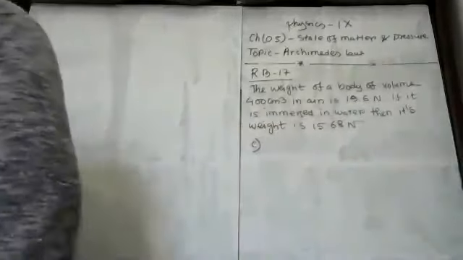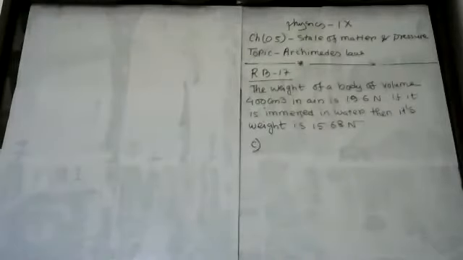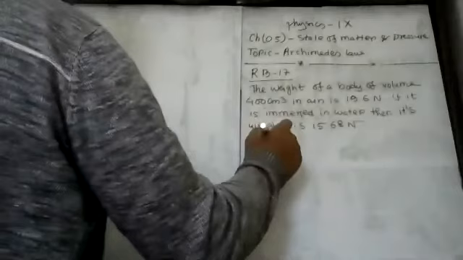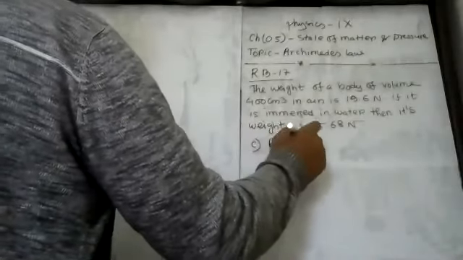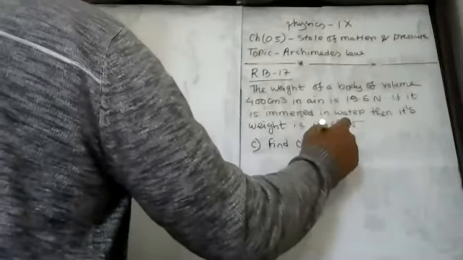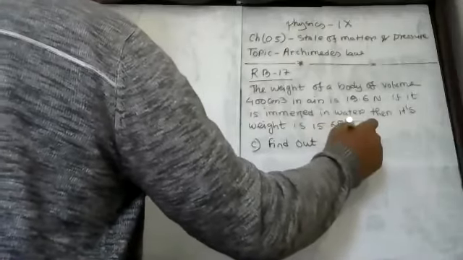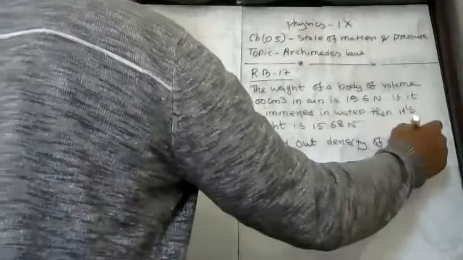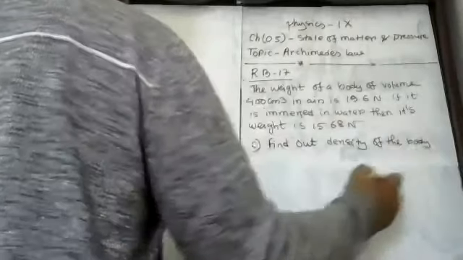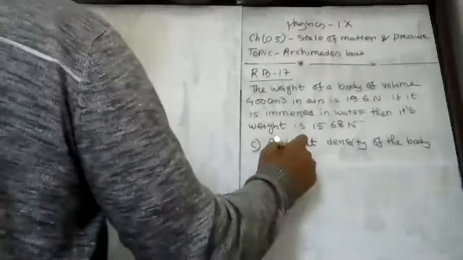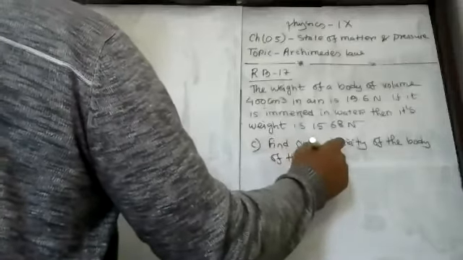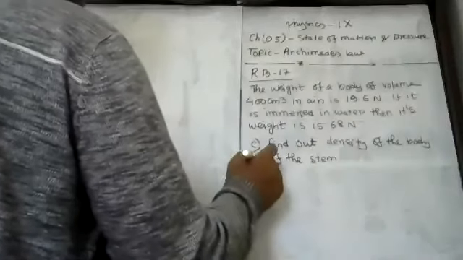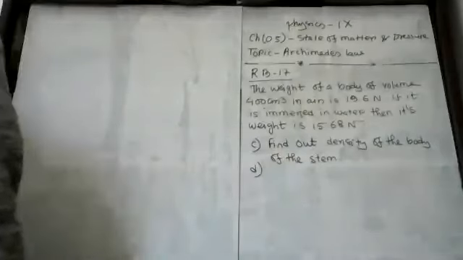Question number C, my student. Find out density of the body of the stem. Number D question.